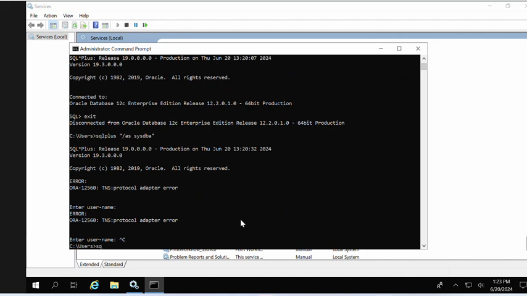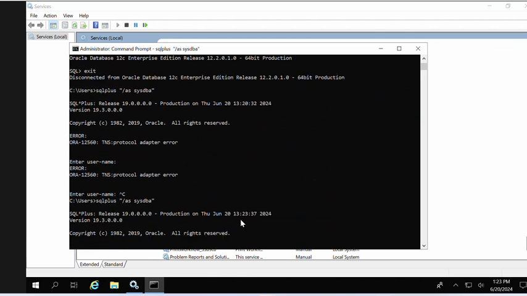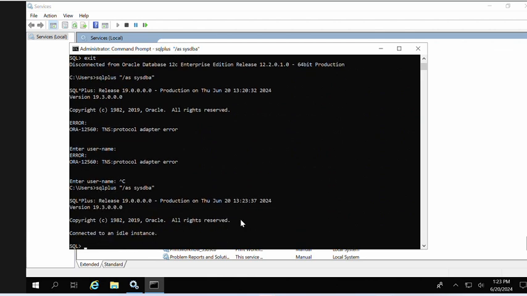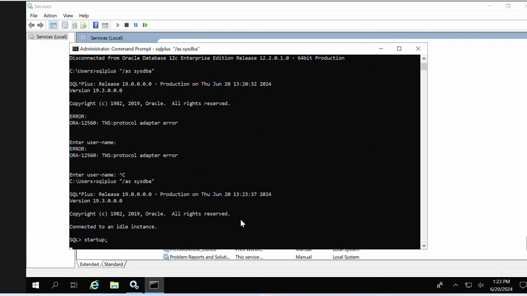So I'll try to connect after restarting the services. I'll be connecting it here, and then startup. By that I'll start the database service, and then next I have to check the services again.